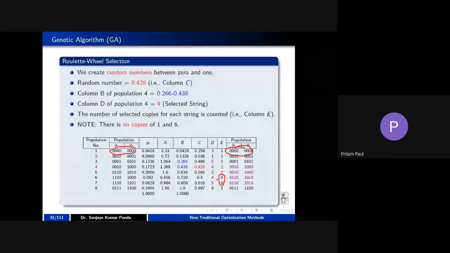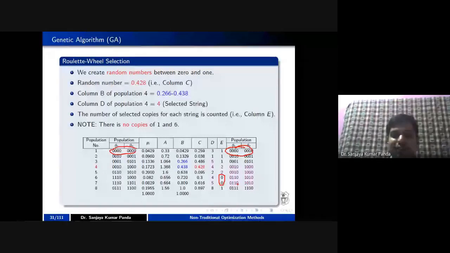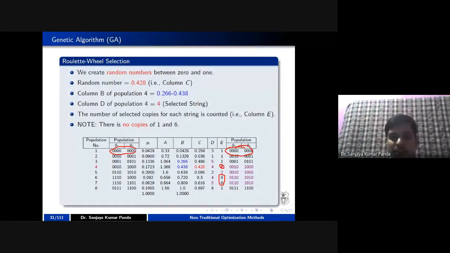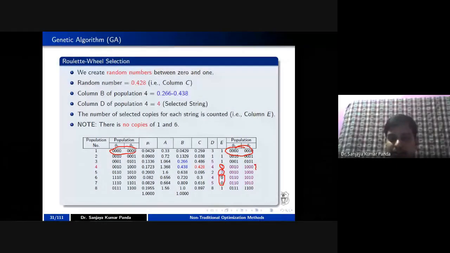Okay, and so you are writing for the 6th expression 0 1 1 0 and 0 1 1 0 with 2 copies? No. See, here the population number 4 is repeated twice. Population number 5 is repeated twice, right? Population number 4 is 0 0 0 0 and 1 0 0 0.